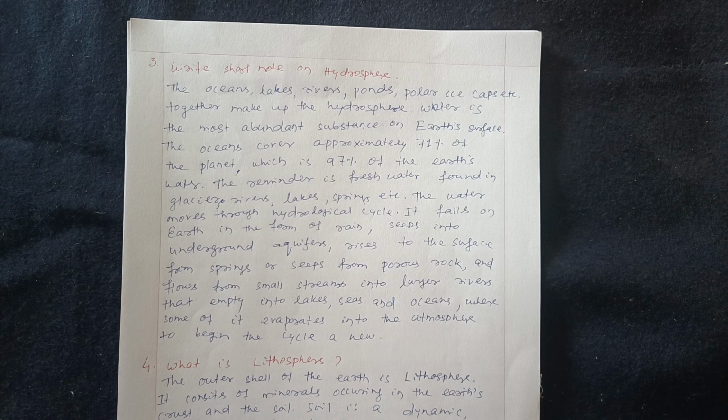The water moves through the hydrological cycle. It falls on earth in the form of rain, seeps into underground aquifers, rises to the surface from springs or seeps from porous rocks, and flows from small streams into larger rivers that empty into lakes, seas and oceans, where some of it evaporates into the atmosphere to begin the cycle anew.